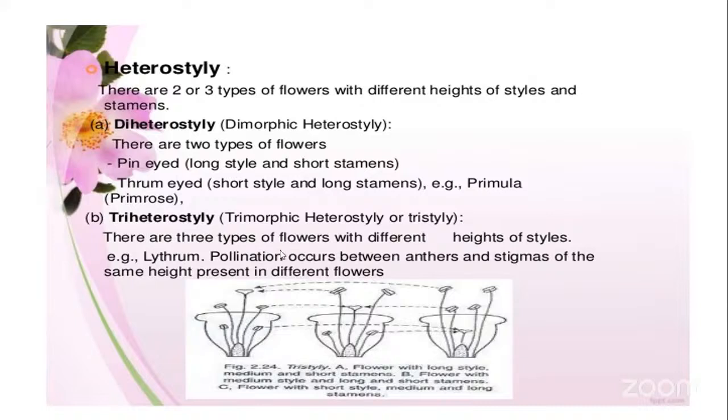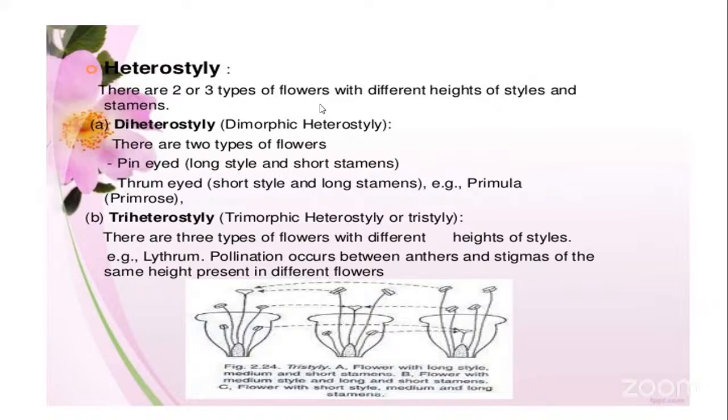The next method of undergoing cross-pollination in plants is heterostyly. Hetero means different, styly means styles.